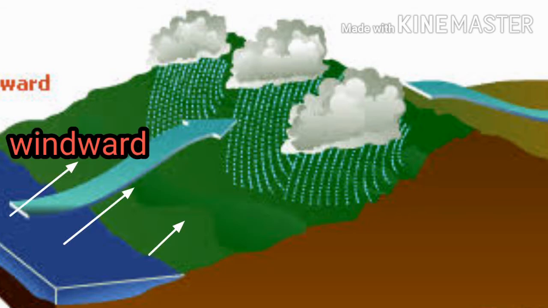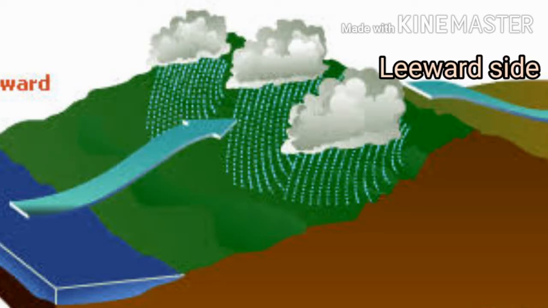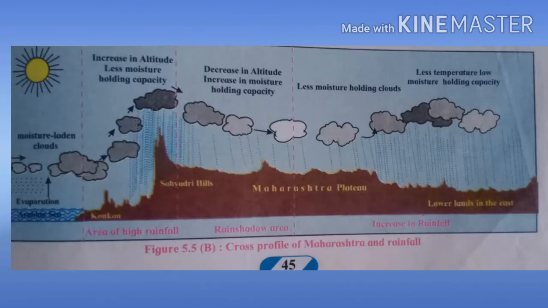The windward side of the mountains, that means the region from where the moisture laden winds are blowing, there orographic rainfall is occurring. The windward side of the mountains gets more rain. The amount of vapor in the air reduces after crossing the mountain and the moisture holding capacity of the air increases. The leeward side of the mountain gets lesser rainfall and hence this area is identified as the rain shadow area. Here you can see the cross profile of Maharashtra and rainfall. Textbook page number 45, figure 5.5b.